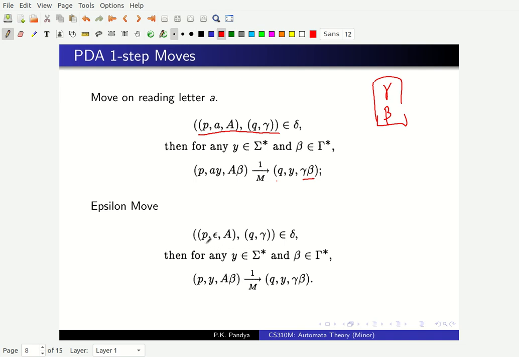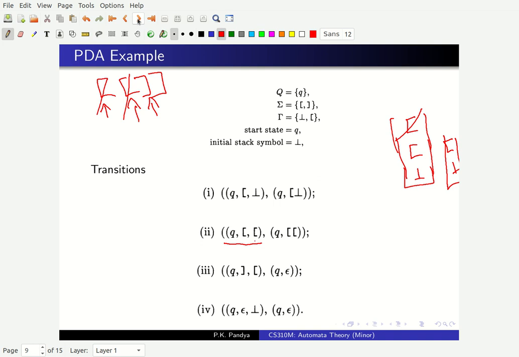Then if we have a transition in our table which says from P, on an epsilon move, a silent move, looking at the top of the stack symbol A, you go to state Q and replace the top of the stack A by gamma. So the new configuration you get is this, right? So this should be clear to you, and that is how a pushdown automaton works.